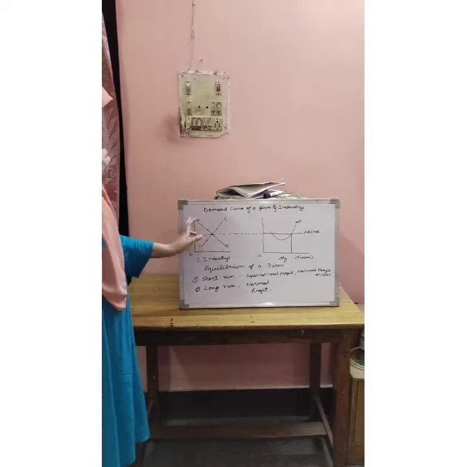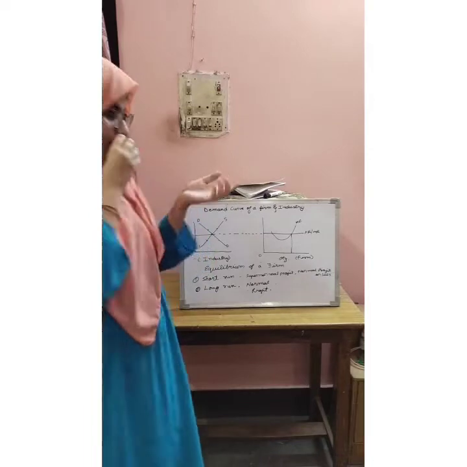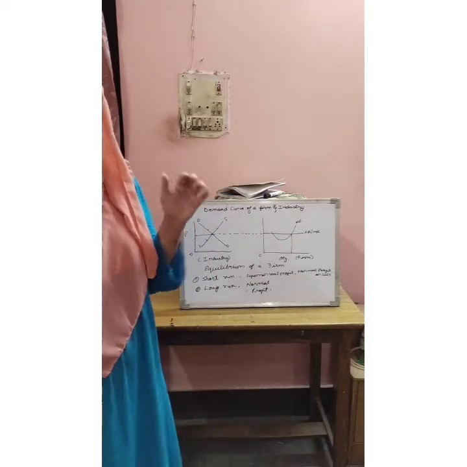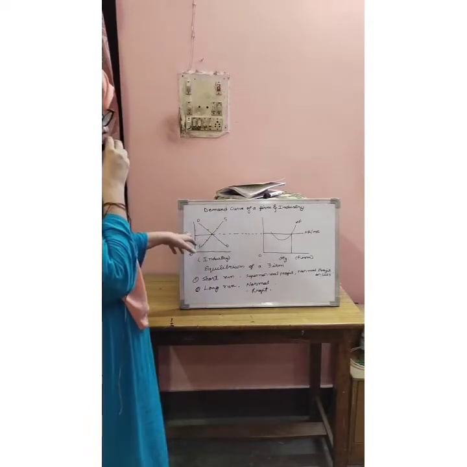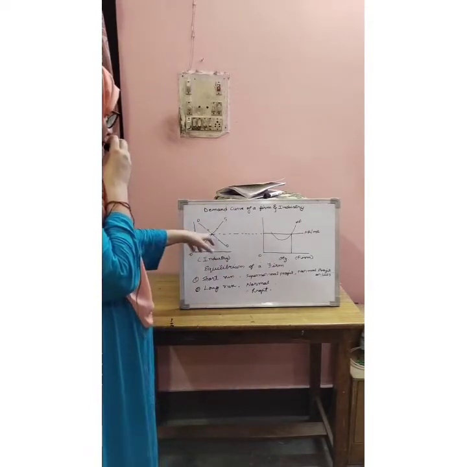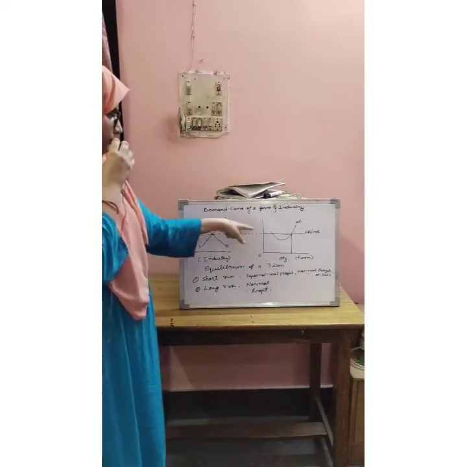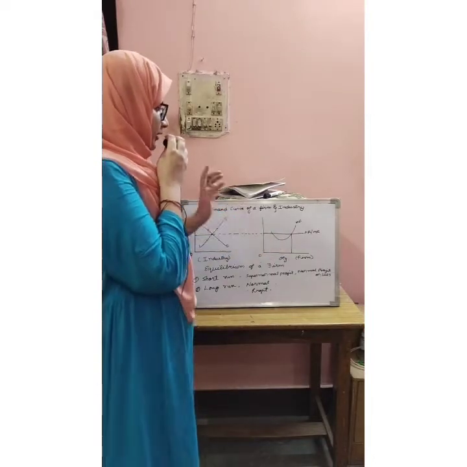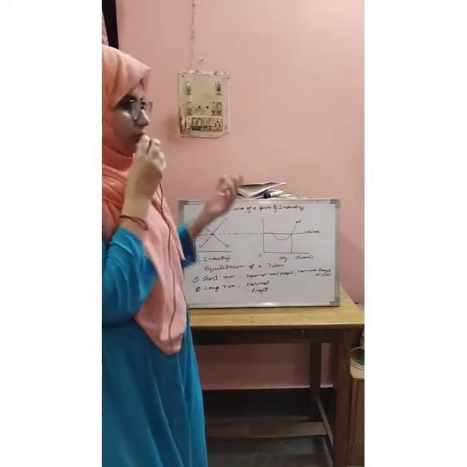DD is a demand curve, which is downward sloping, and we know why the demand curve is downward sloping, and SS is a supply curve, which is upward sloping, and we know why the supply curve is upward sloping. The industry will fix the price at OP, because here demand is equal to supply, and this is followed by the different firms in the perfect market. That's why average revenue and marginal revenue are always equal to the price in perfect competition.